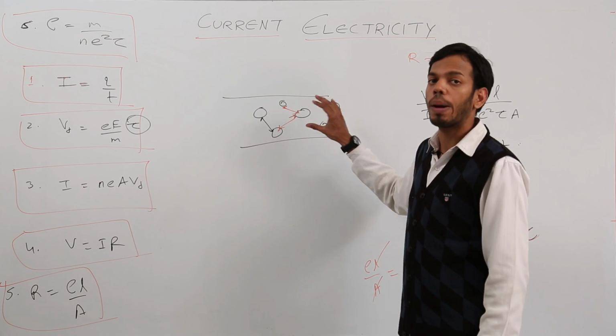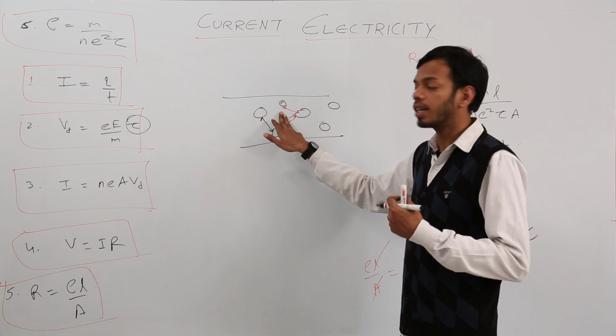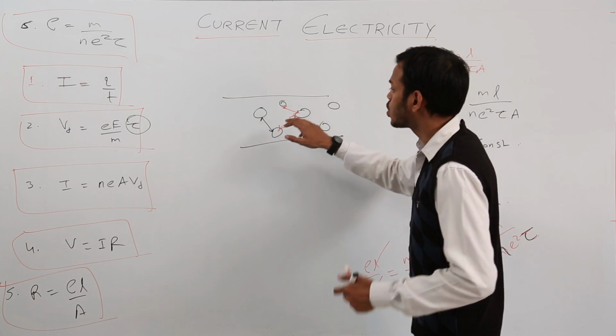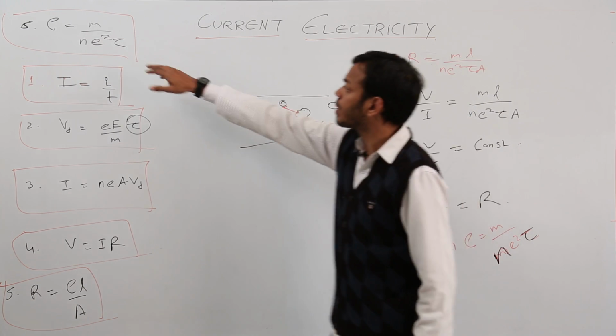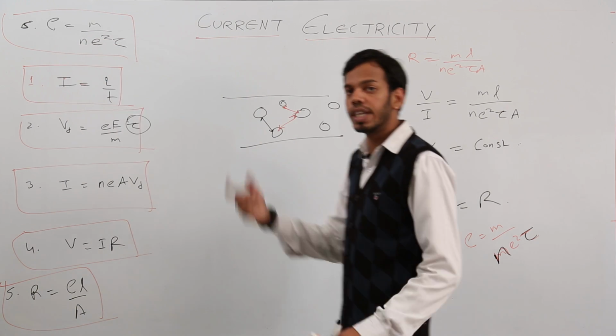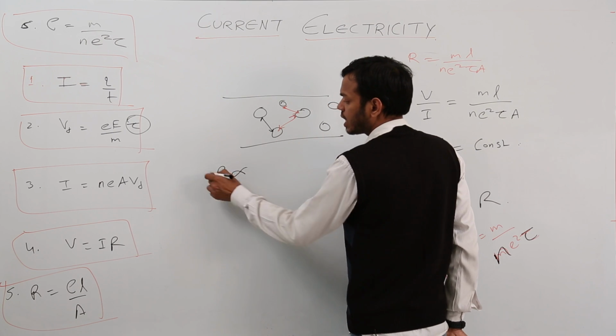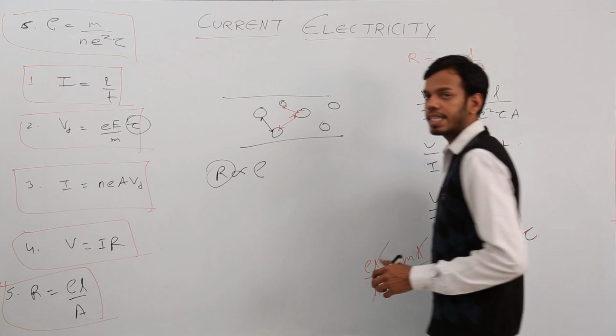They are now vibrating more vigorously. That means these collisions are supposed to take place more often. So collision time is decreasing. Tau decreases, that means resistivity increases, and hence resistance increases, because resistance actually depends on resistivity.